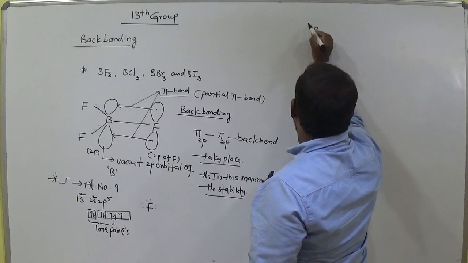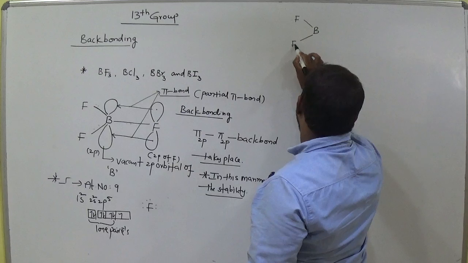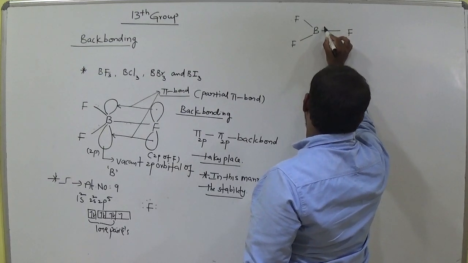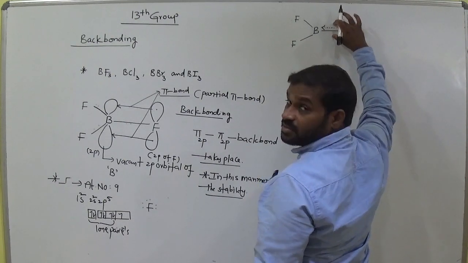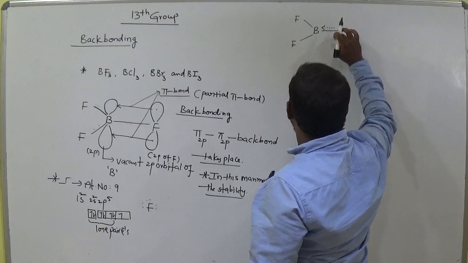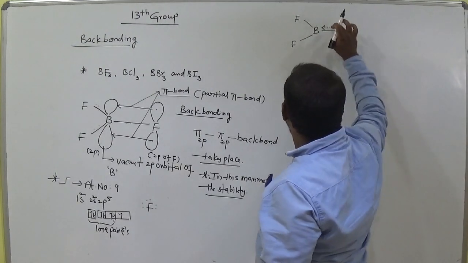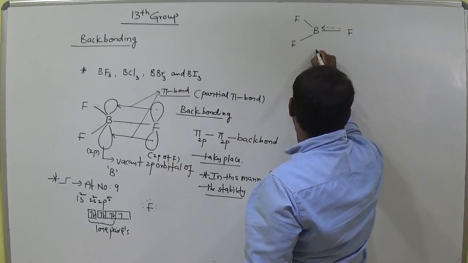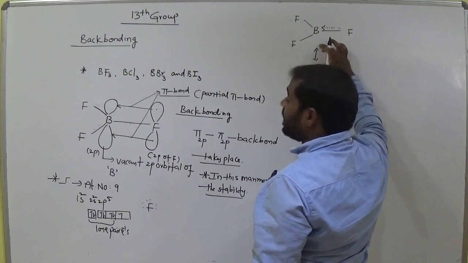This is boron, fluorine, this is pi bond. 1, 2, 3, 4. Totally how many bonds are there? 4 bonds. 1, 2, 3, 4. This acts as pi bond. Remember this. We can also represent this with a double-headed arrow.